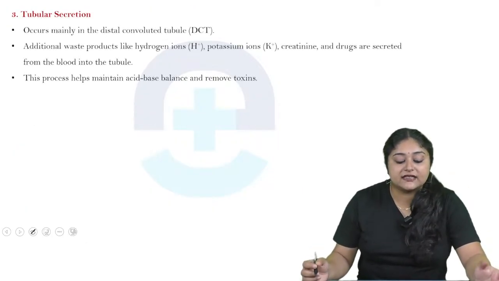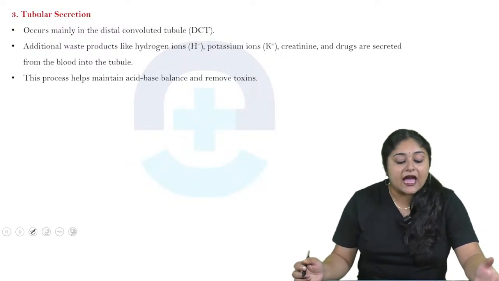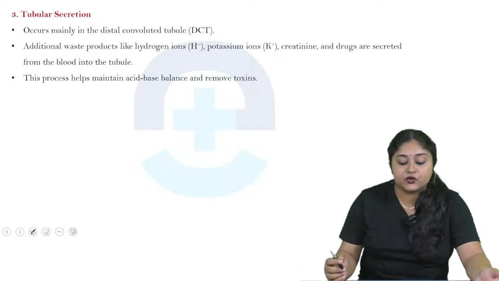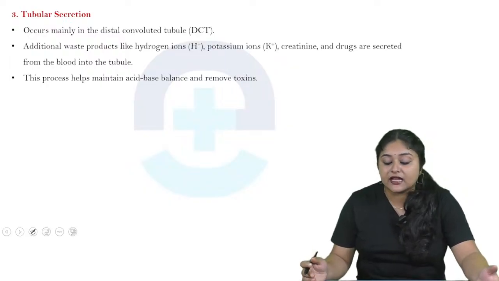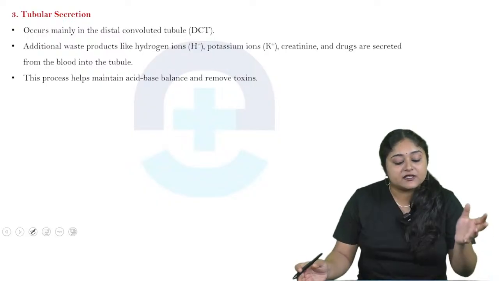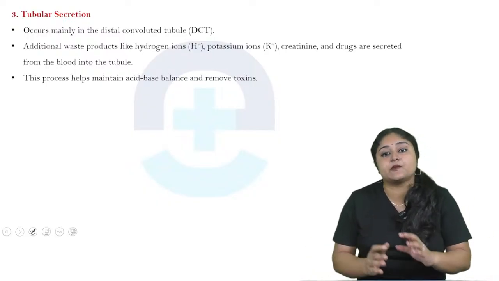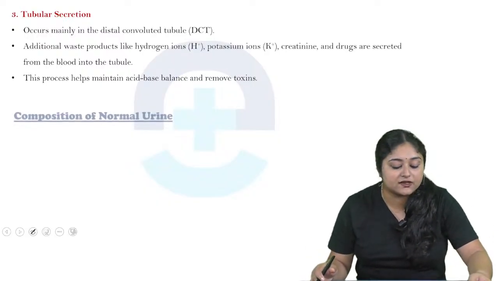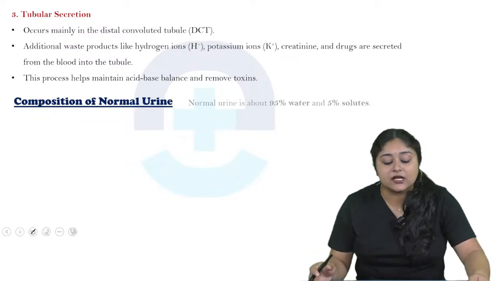So this mainly occurs in the distal convoluted tubule, and it is the addition of waste products like hydrogen ions, potassium ions, creatinine, and drugs, which are excreted from the blood into the tubule. This process helps to maintain acid-base balance as well as the removal of toxins. Now come to the composition of normal urine.